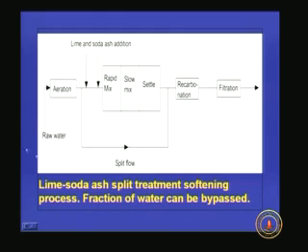If we look at the line diagram, it explains very clearly what is happening in split treatment. Starting with raw water, I told you hardness removal or softening is required most of the time for groundwater, and for groundwater we have to go for aeration because it will have iron and manganese in the reduced form.